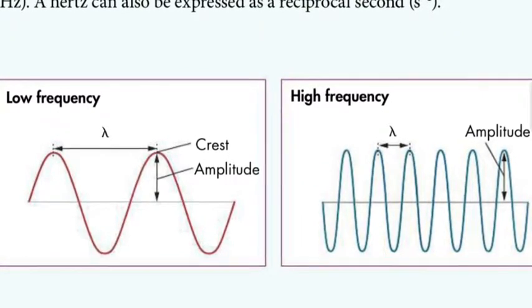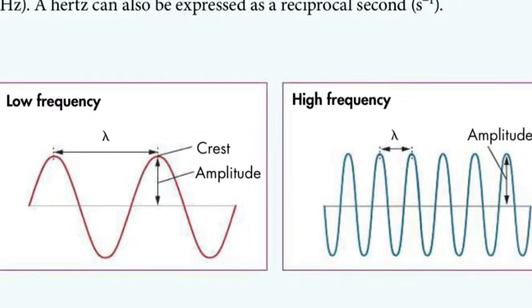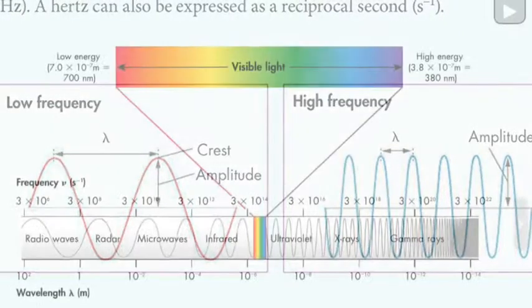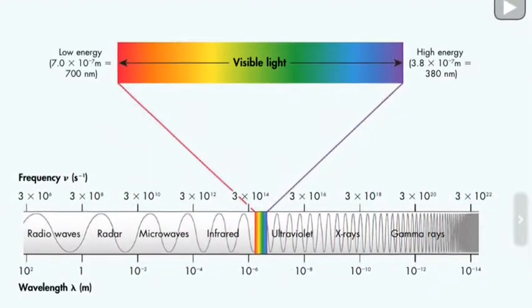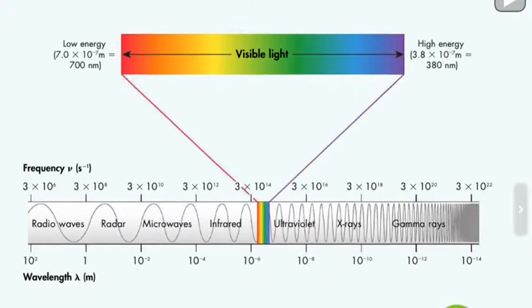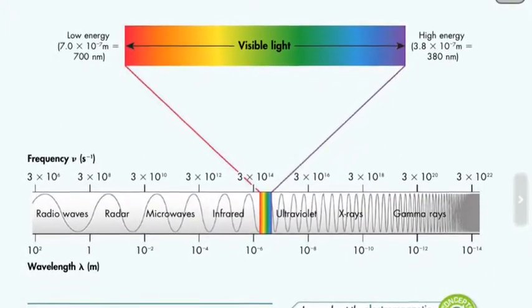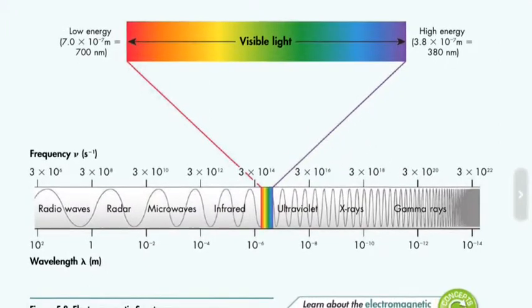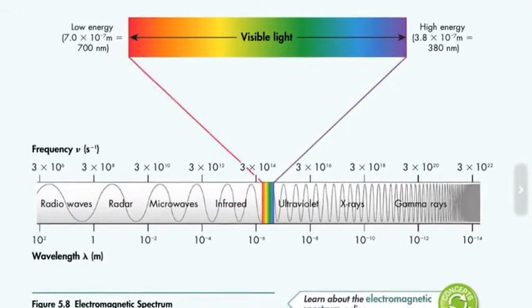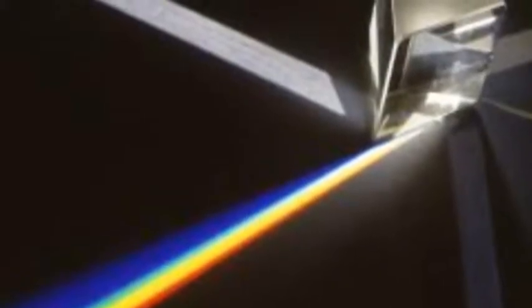Frequency is the number of wave cycles to pass a given point per unit of time. The SI unit of this is hertz. We also learned that as the wavelength of light increases, the frequency decreases. Light is made up of electromagnetic waves. Electromagnetic radiation includes radio waves, radar, gamma rays, and visible light, just a few examples. The sun releases white light. White light consists of light with a continuous range of wavelengths and frequencies.